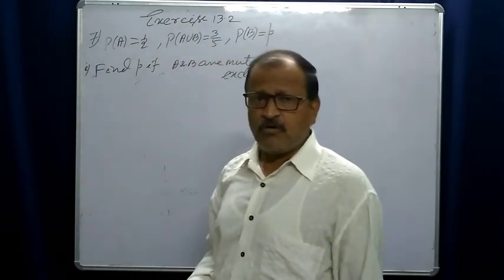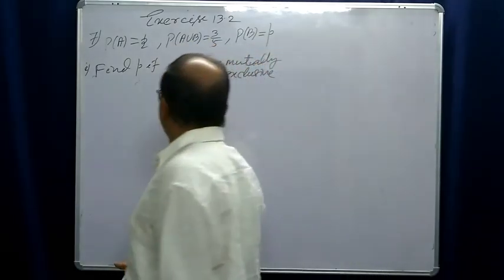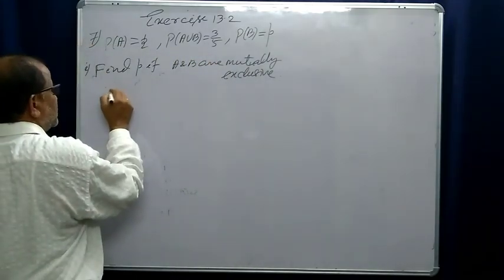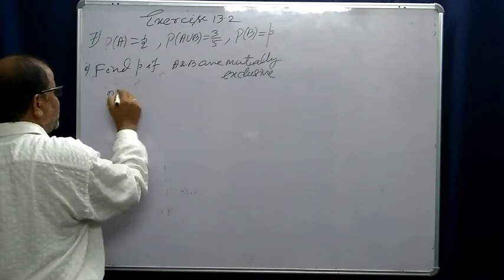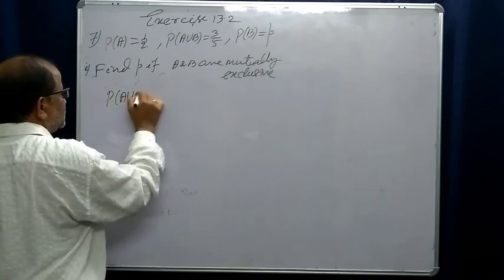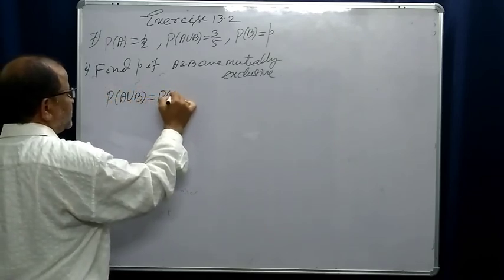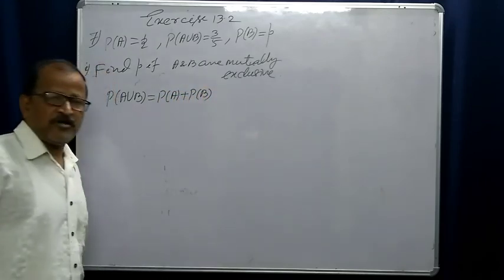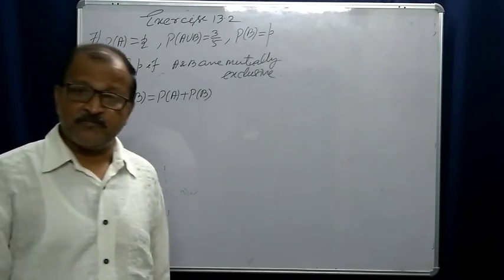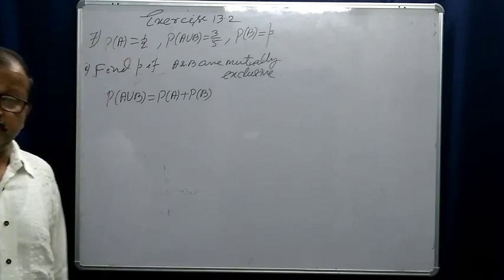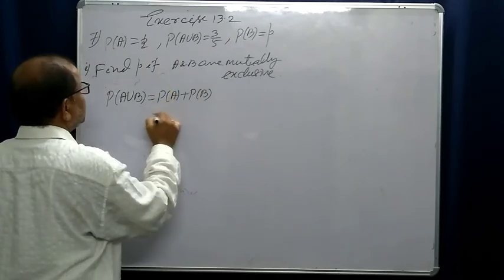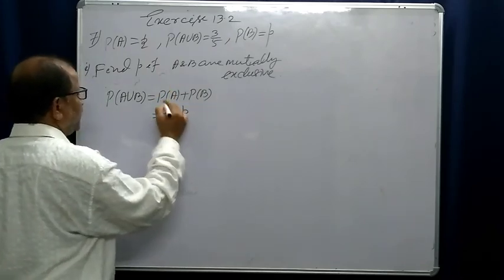And if A and B are mutually exclusive, probability of A union B will be what? By the addition theorem, it is probability of A plus probability of B, because A intersection B is the null set. And this is equal to, it is given, half plus P, right?